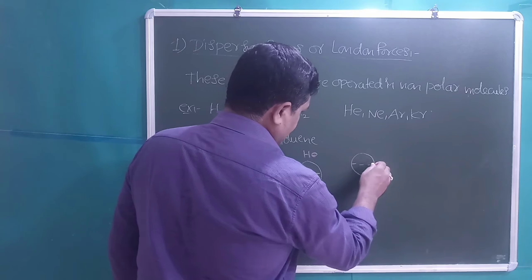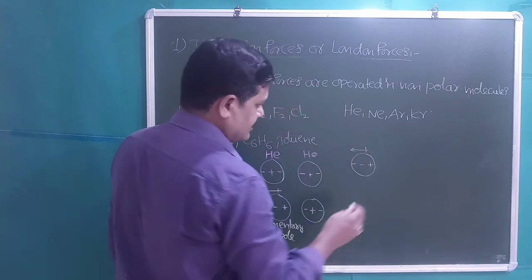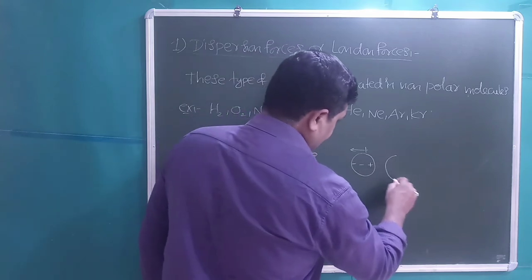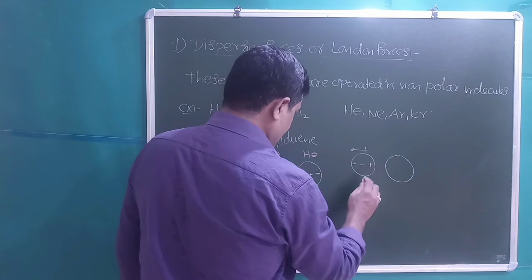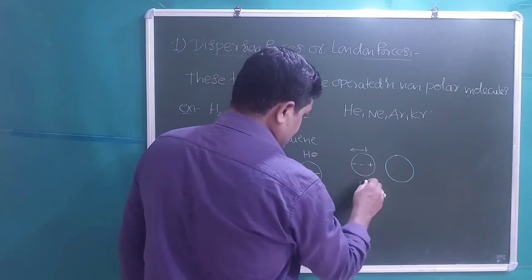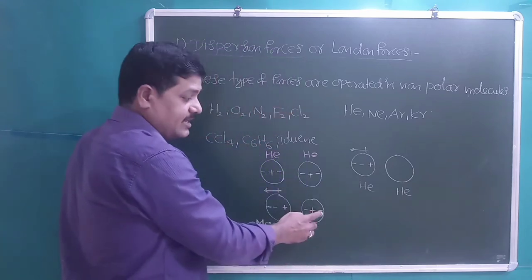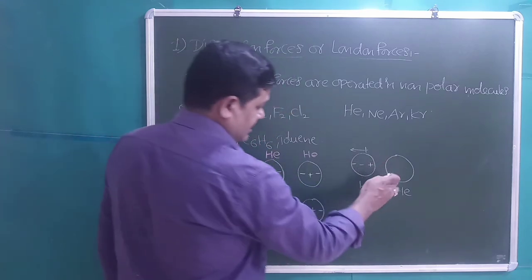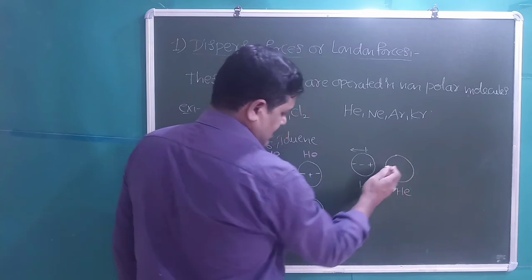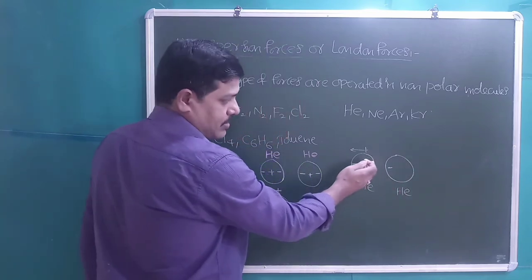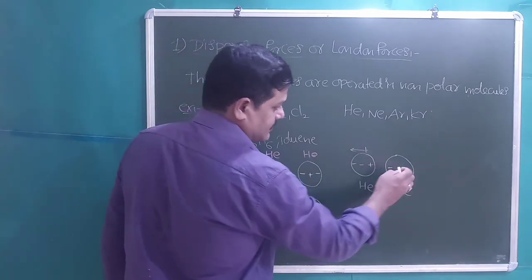The dipole moment vector is indicated like this, from minus to plus. In the second monoatomic molecule, this is helium, and this is also helium. Polarity is induced in the second atom, so negative charge comes towards the positive charge present in the first atom.